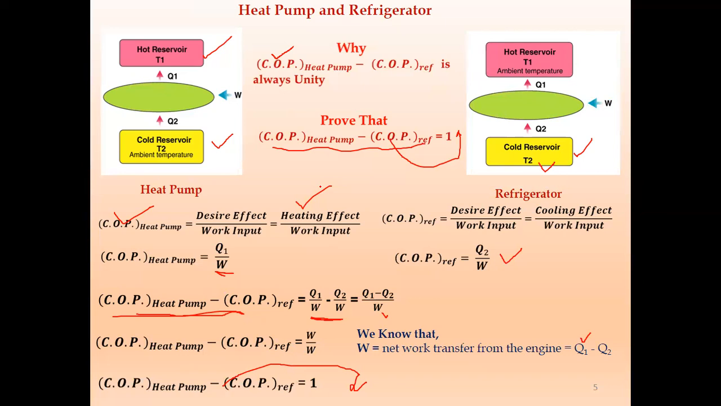So this is all about the second law of thermodynamics. We covered the two statements of the second law of thermodynamics, the Clausius statement and the Kelvin-Planck statement. Then we saw the heat engine and how to find the efficiency of a heat engine. Then the heat pump and refrigerator, where we have to find the COP of heat pump and the COP of refrigerator.